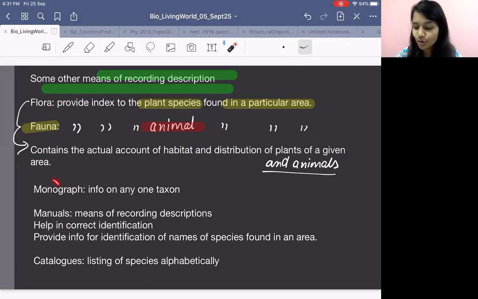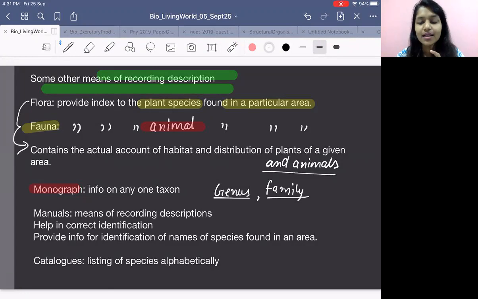Now the next thing is monograph. So what is monograph? Mono means single. Monograph deals with information of only one taxon. For example, it is talking about only a genus, or only a family. If there is a book which is talking about only one taxon, only and only one taxon, that is called a monograph.